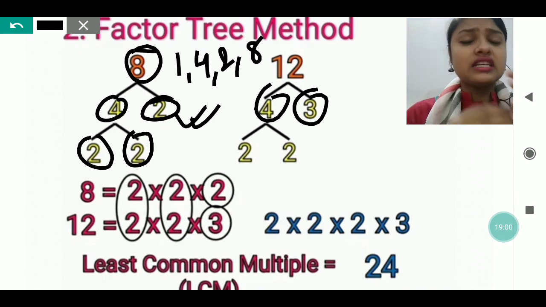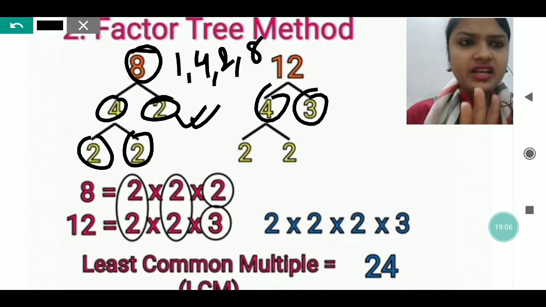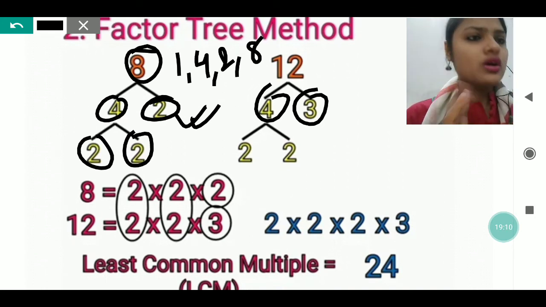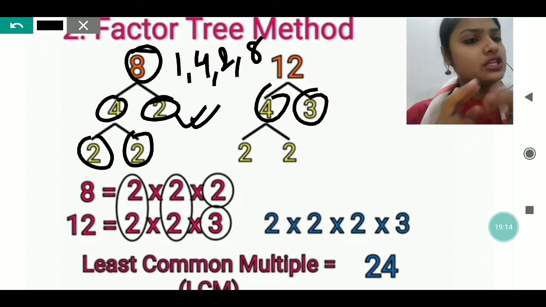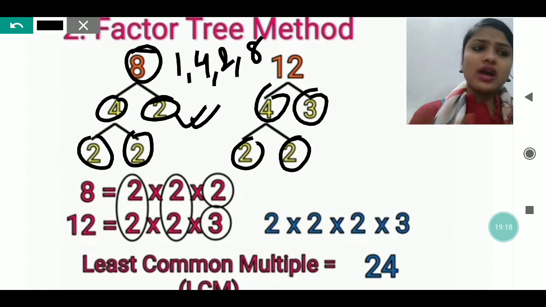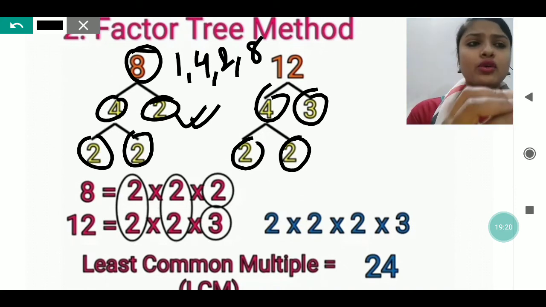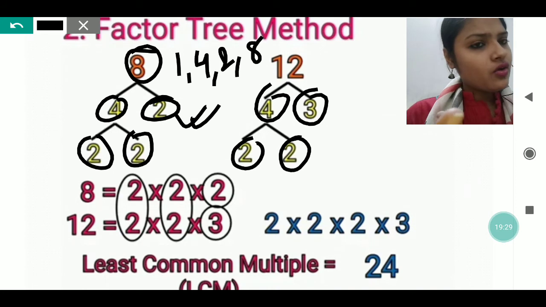The factors which we are getting of 3 are only 1 and the number itself, that is 3. But the factors of 4 are 1, 4 and 2. These are the factors of 4. So again 4 only I will break in 2 parts, and I have got 2 and 2. And that 2 and 2 is the pairing factor which I am getting of 4. So when I multiply 2 into 2, I will again get 4.